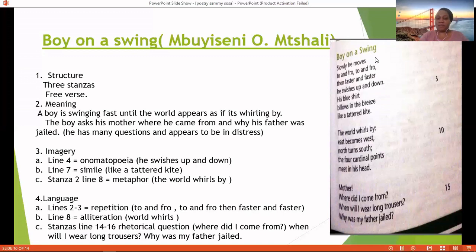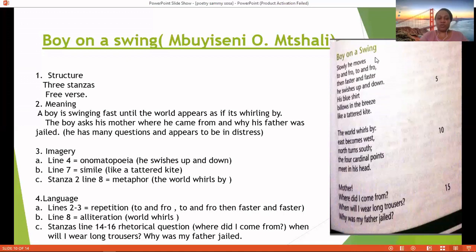Line number 7, there is a simile there, like a tattered kite. His shirt, which is torn, is compared to a tattered kite. So you can imagine how torn the shirt is. Maybe it doesn't have any other to wear.